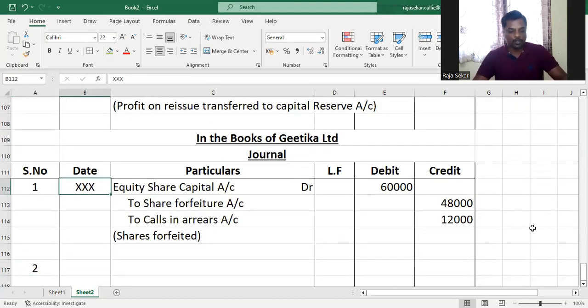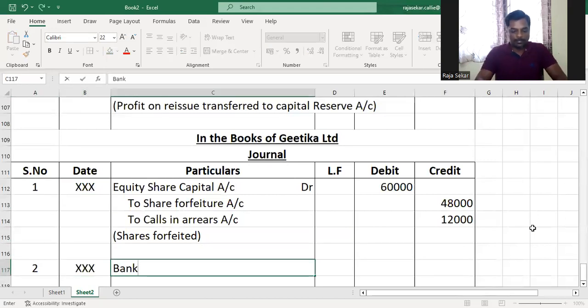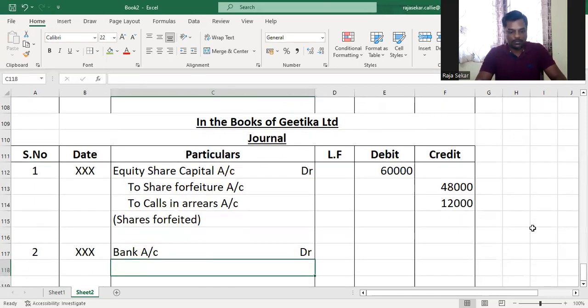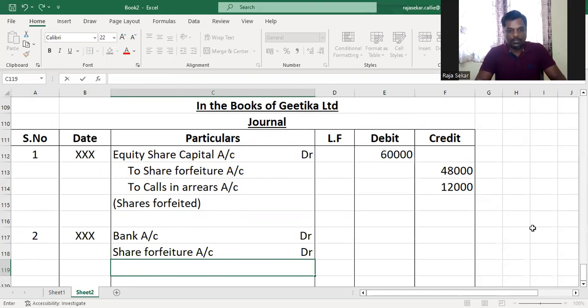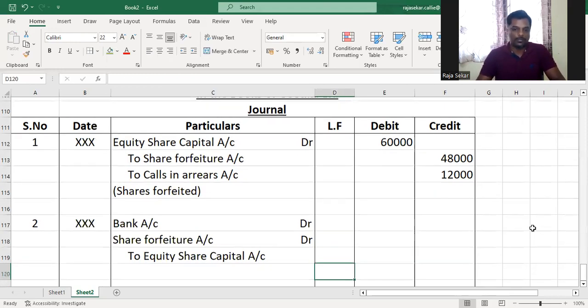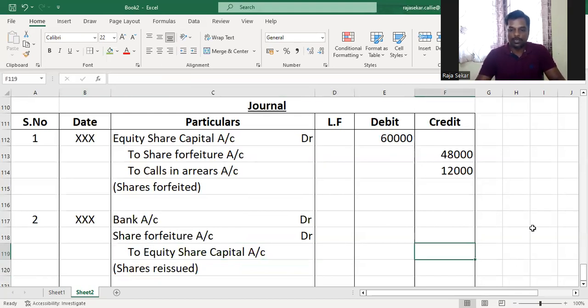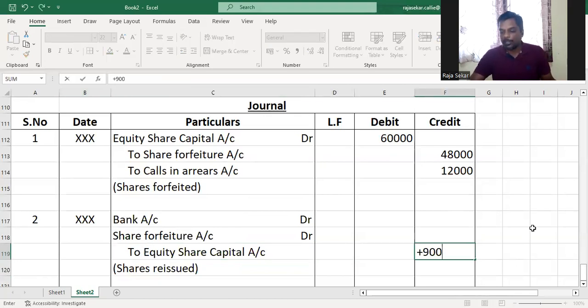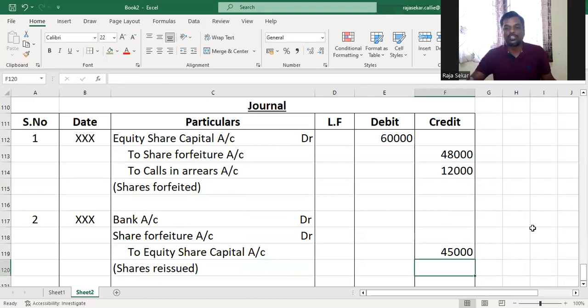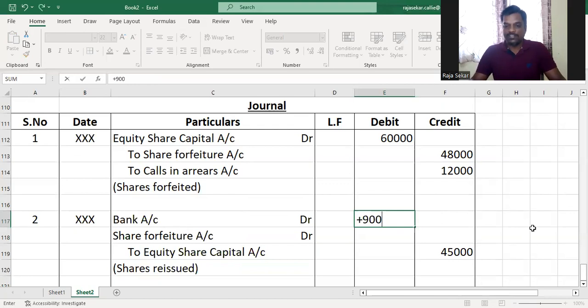What is the journal entry whenever there is a loss on reissue? The journal entry is bank account debit. Share forfeiture account debit. To equity share capital account. Shares reissued. You write the proper narration. Okay. 900 shares were reissued as fully paid up. So that will be what? 900 into face value, which is 45,000. How much money was received? Only for